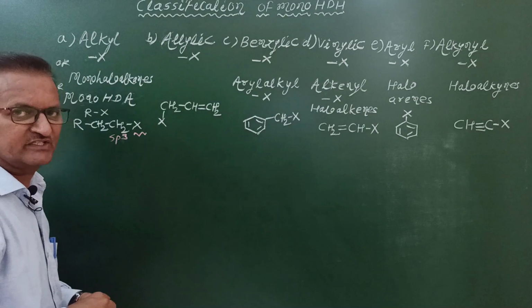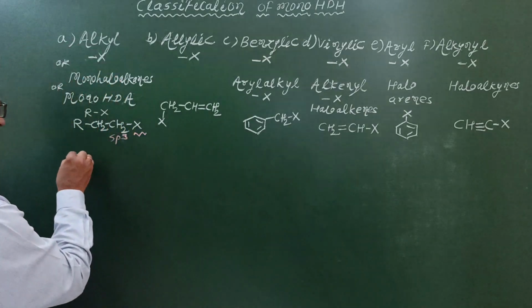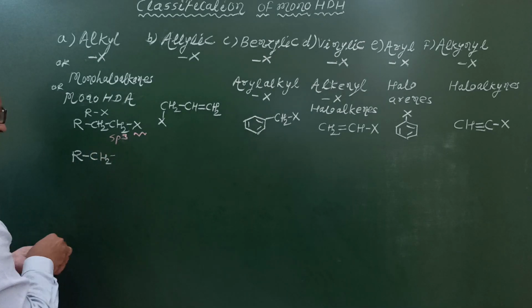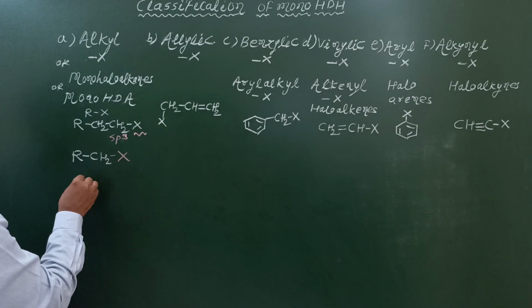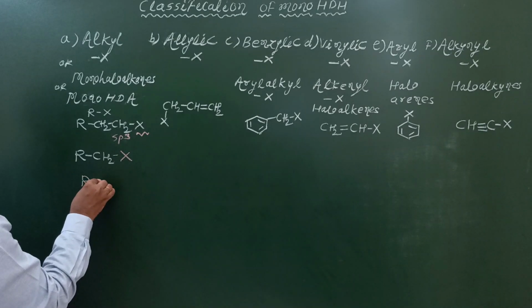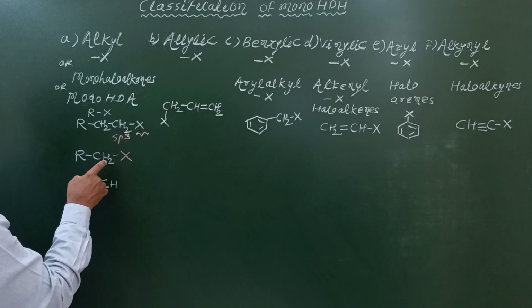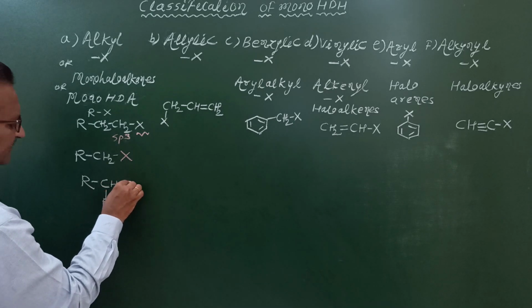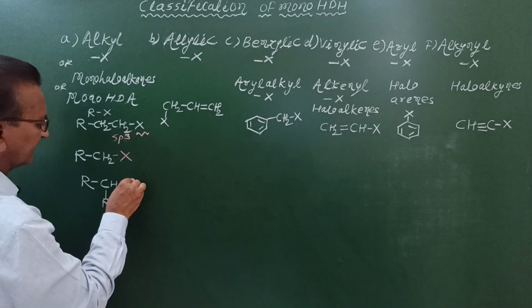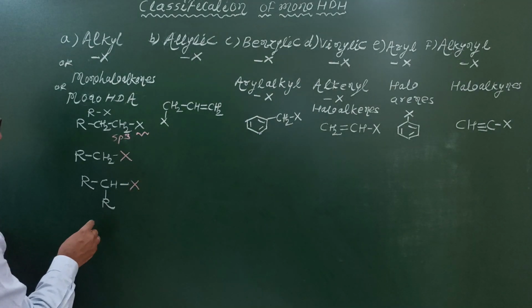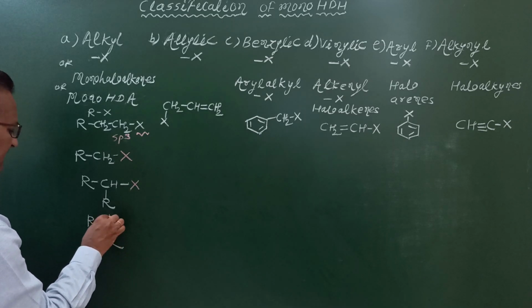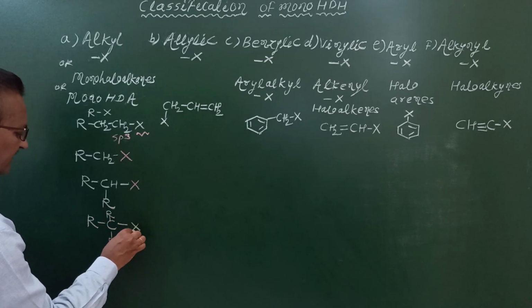Now let us see their representations first and then we will write examples. Primary alkyl halides are represented as R single bond CH2 single bond X. Secondary alkyl halides are represented as R single bond CH. We will replace one of the H by alkyl group, so that this becomes representation for secondary alkyl halides. Tertiary alkyl halides are represented as R single bond C single bond R single bond R single bond X.